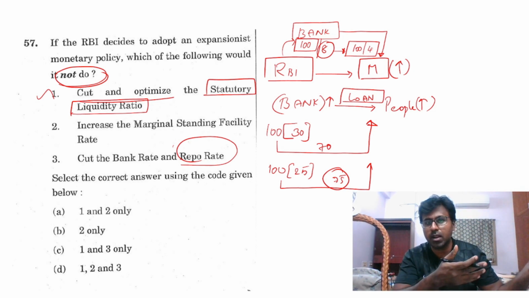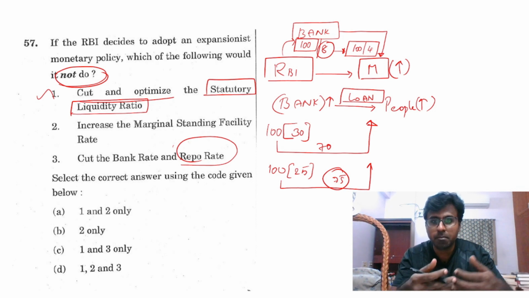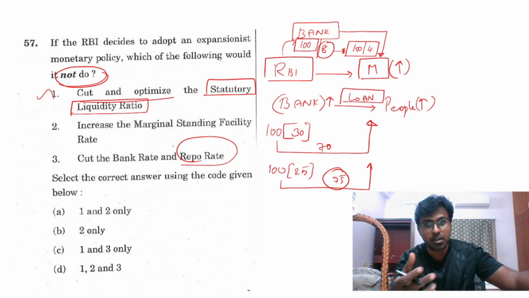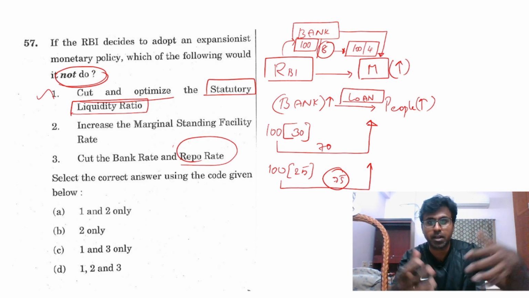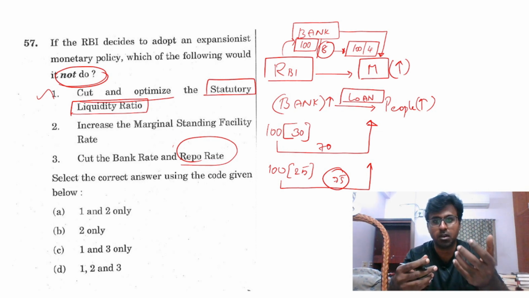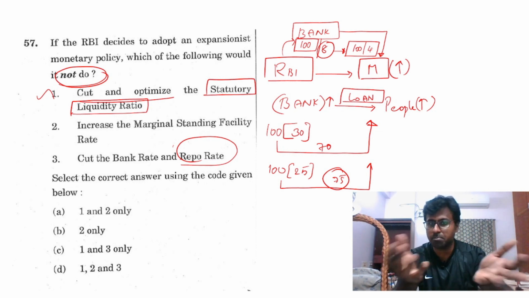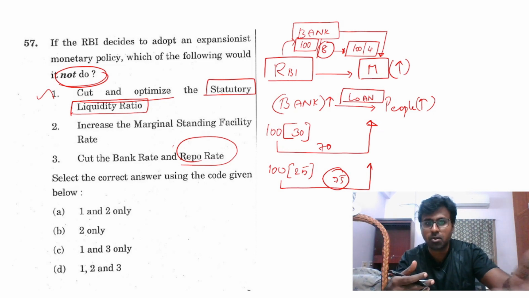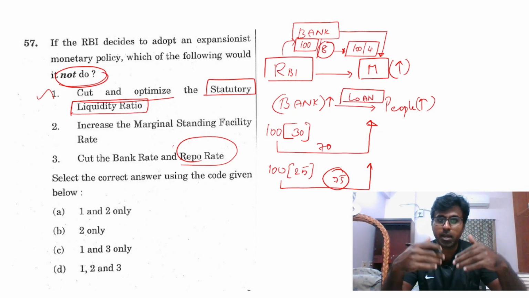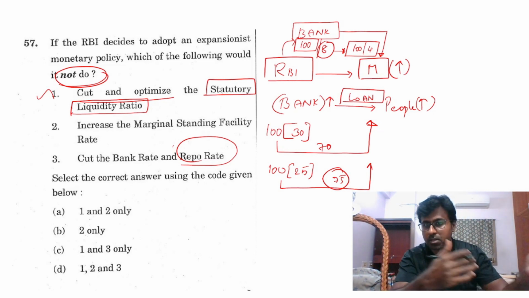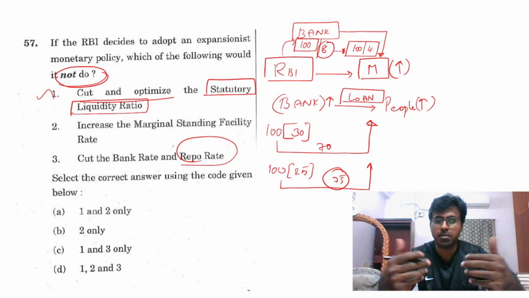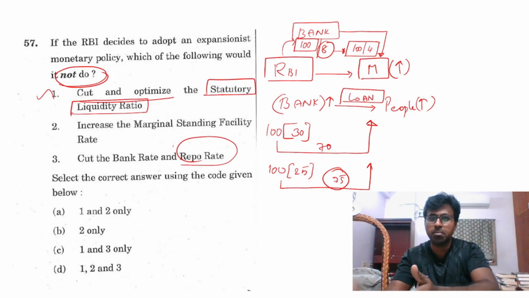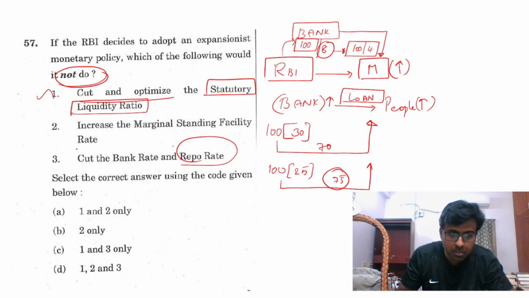You will not get money from a person who is giving at 8% interest. You will go and get money from the person who gives you 100 rupees for 4%. It's a simple calculation. Same way the bank does. So when the repo rate is cut from 8% to 4%, banks will go and get money and they will lend the money to people. Money supply increases. So this they will do.